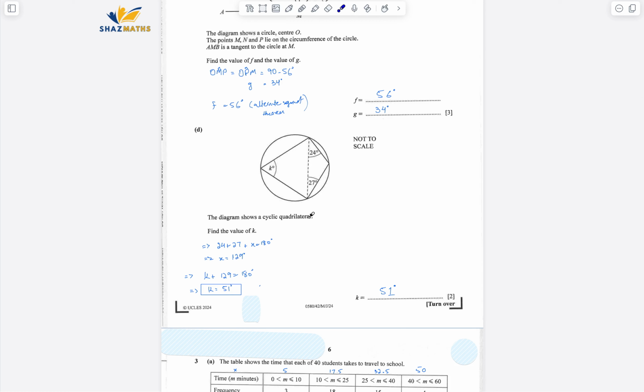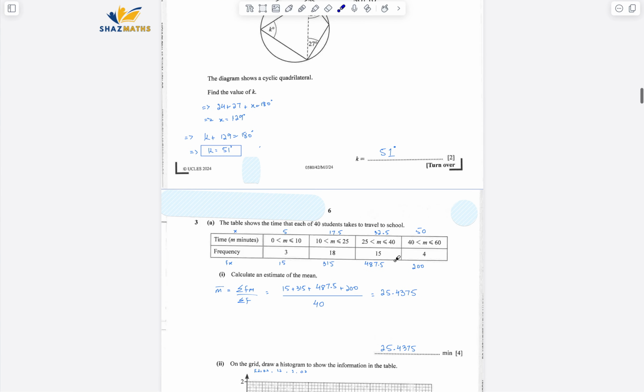Part D, the diagram shows a cyclic quadrilateral. Find the value of K. So we have to find out this value of K. If you remember, for a cyclic quadrilateral, the sum of opposite angles is 180. So this one and this one should sum up to 180. It's a triangle. We can find out easily this angle. 180 minus 27 minus 24, it will give me 129, and then take away 129 from 180, so that would be 51.